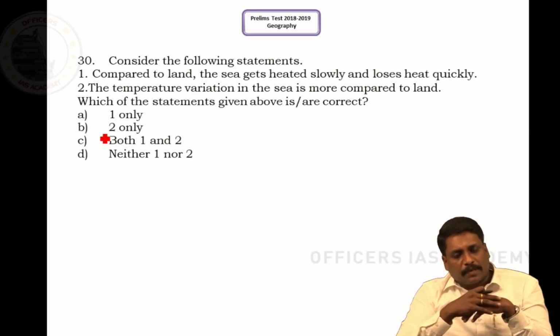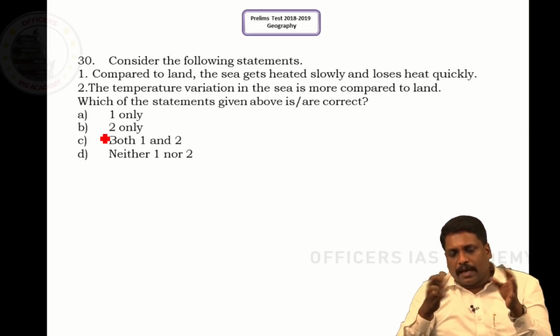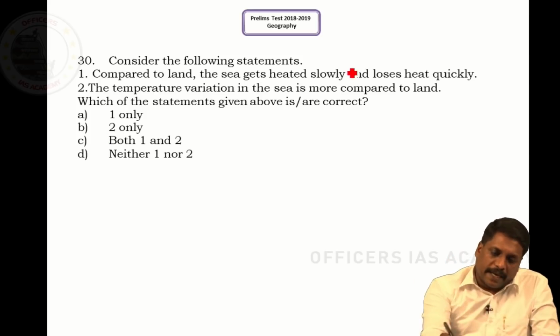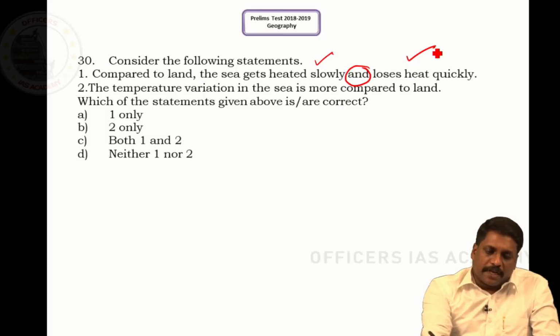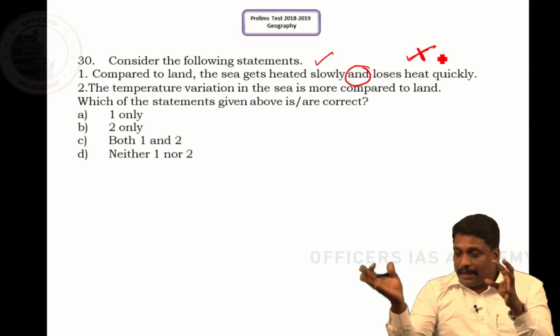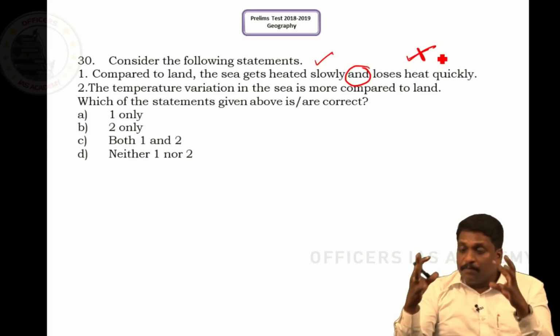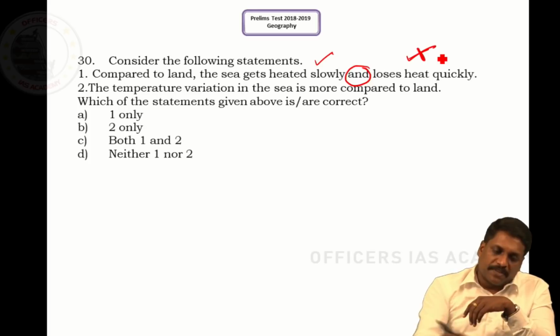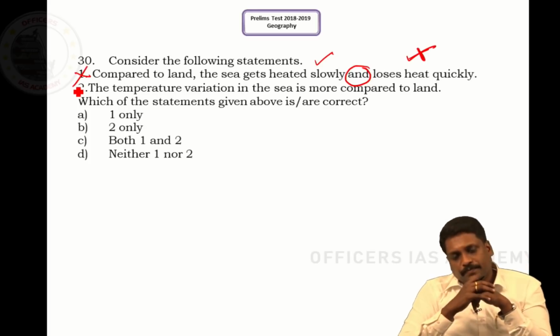Consider the following statement. Compared to land, sea gets heated slowly and loses heat quickly. Again, the word and. On what condition will and become right? Both should be right. But unfortunately, sea gets heated slowly, that is right, but sea does not lose this heat quickly. The time taken for the sea to get heated takes a lot of time. The time taken for the ocean or sea to lose this heat also takes a lot of time. So it means the statement is wrong.